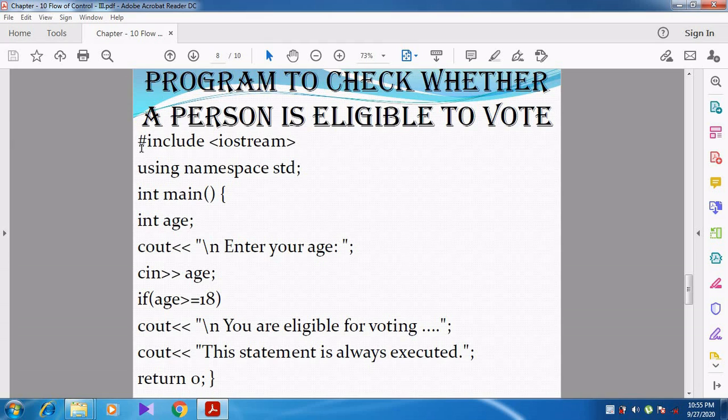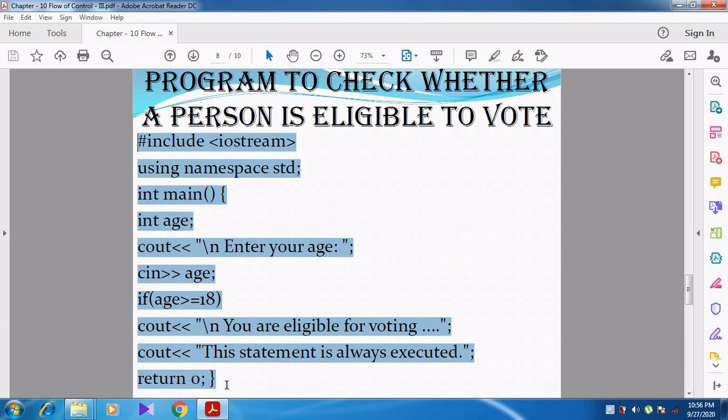But before that you want to apply for the voter ID, that is called the ID card. Maximum all the students, whenever they enter the age 18, apply for the voter ID and then they get the ID card. That ID card indicates that he is eligible for voting, right? That is an identity, right? So 18 and above is eligible for voting.